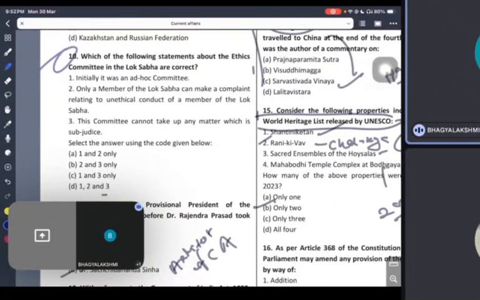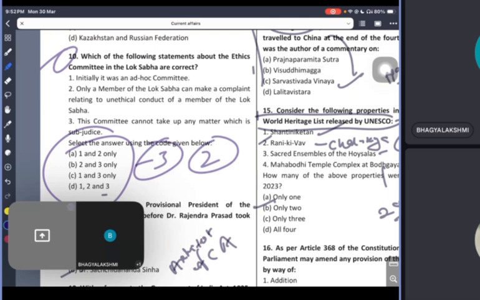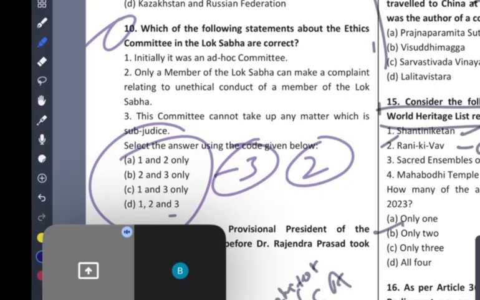Ethical conduct of a member of the Lok Sabha. This committee cannot take up any matter which is sub judice. Suppose I don't know anything about this question, but one thing is clear: there are three statements. It means mostly two, at least two are right.